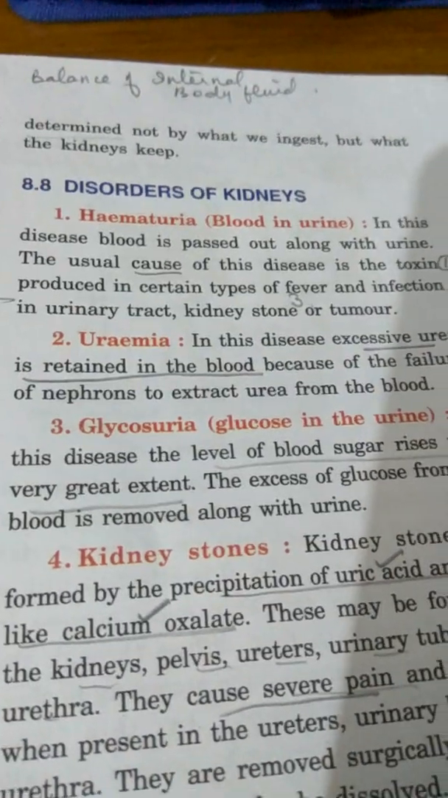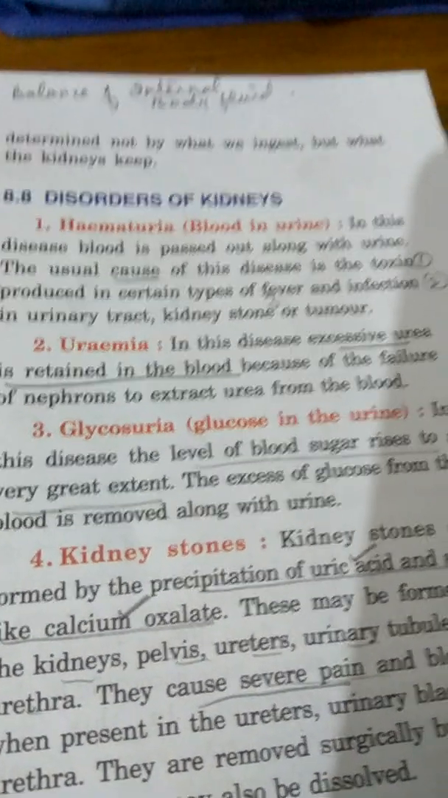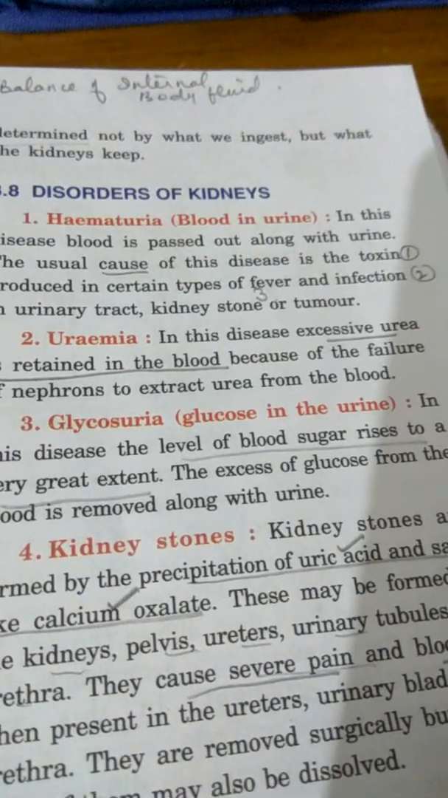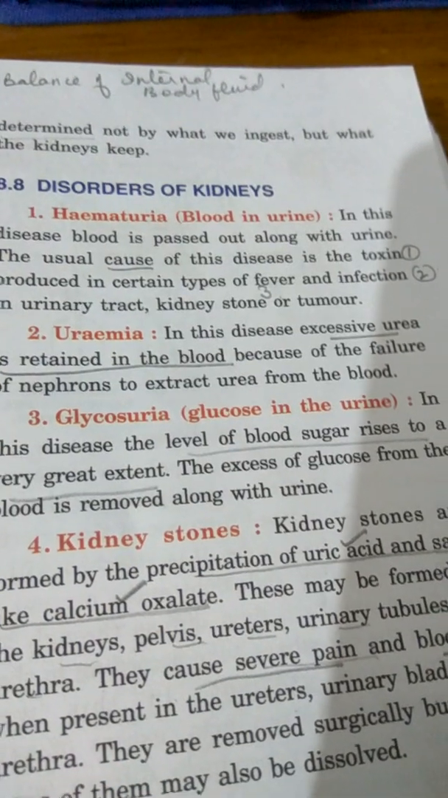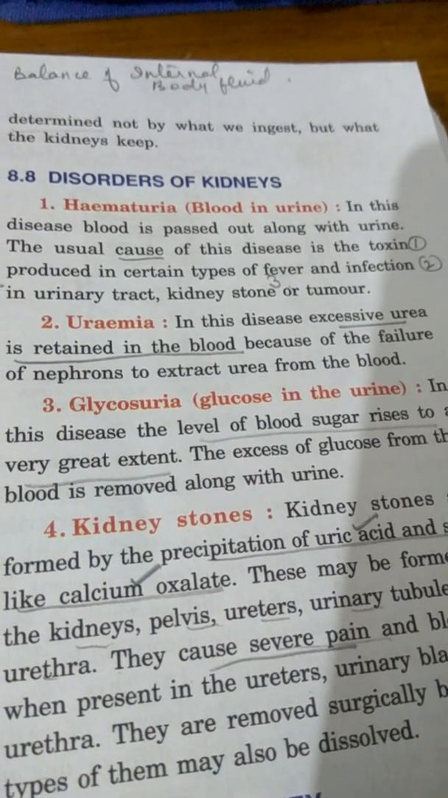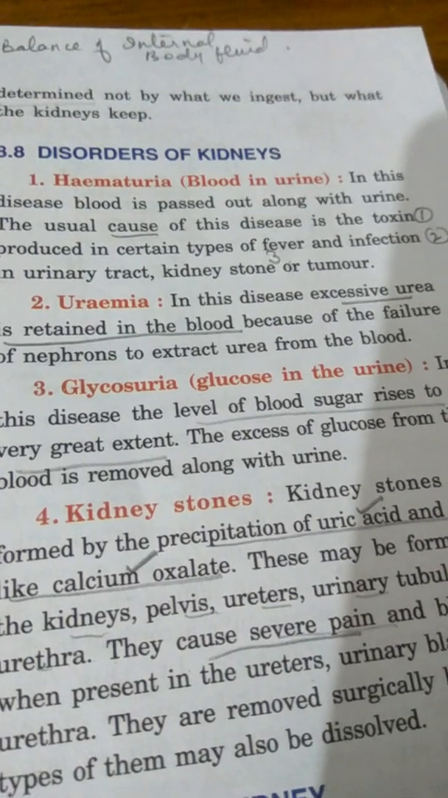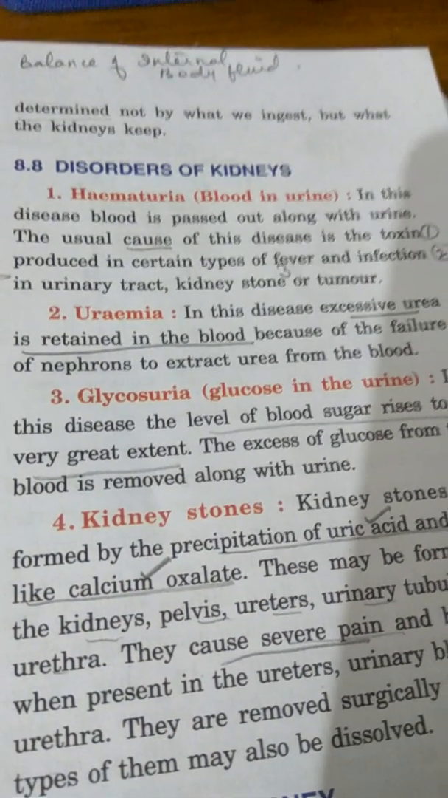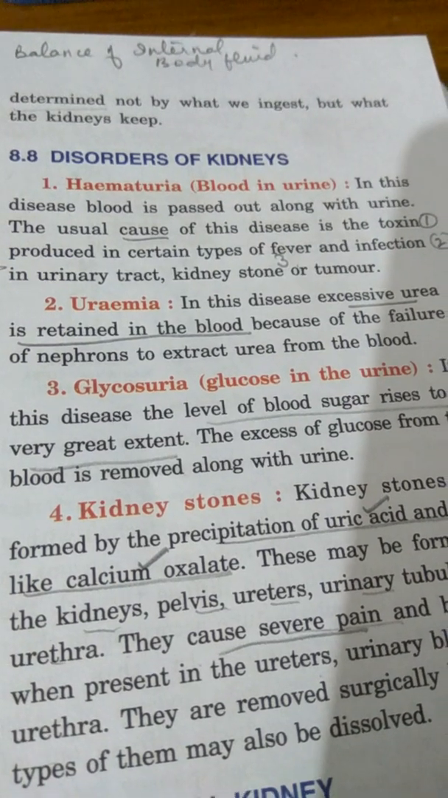Number one is hematuria, that is when blood comes out in urine. In this disease the blood is passed out along with the urine, then we say the person suffers from hematuria. The main cause of this disease is the toxin, that is the poison produced in certain types of fever. Some infection in the urinary tract may also cause the flow of blood in the urine.